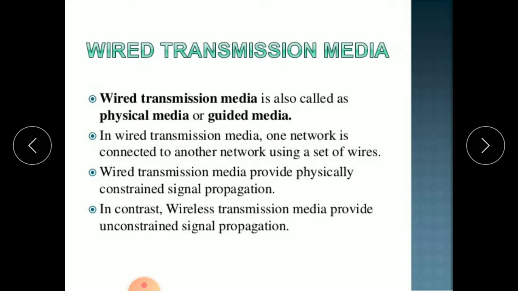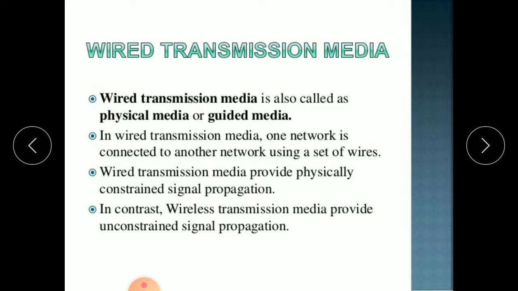Wired transmission media provides physically constrained signal propagation. It provides physically constrained signals between the sender and the receiver. Whatever message the sender sends passes through the cables, and the receiver can receive the message from that cable.